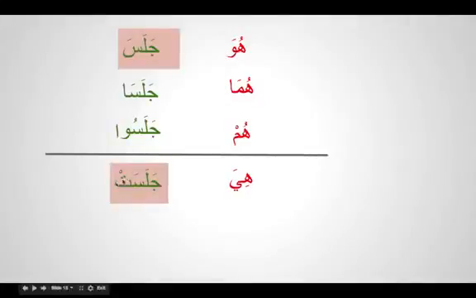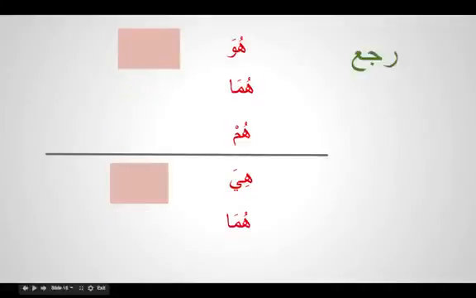This ta does not describe a pronoun, but it describes that it is done by a female. Ta does not mean her here. It only describes that the action has been done by a female. Huma means jalasata. We attach the alif, and this tells us that the doers are two people. And this ta tells us that those two are women. So this tells us women, and this tells us that there are two women.